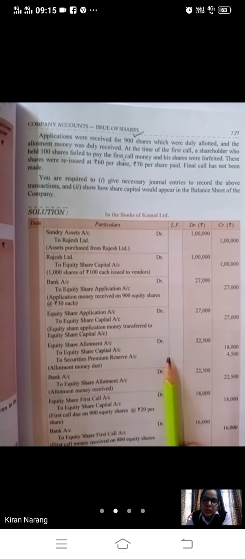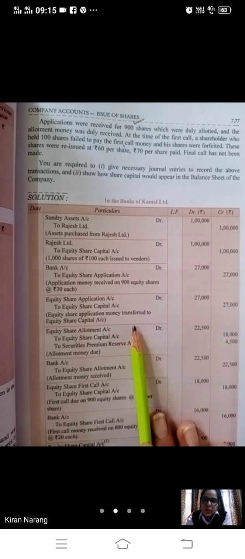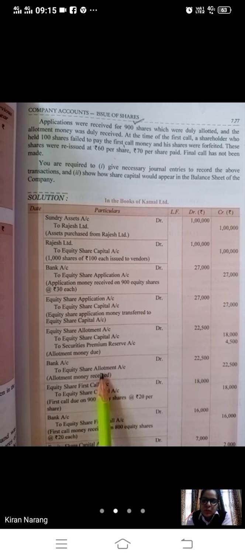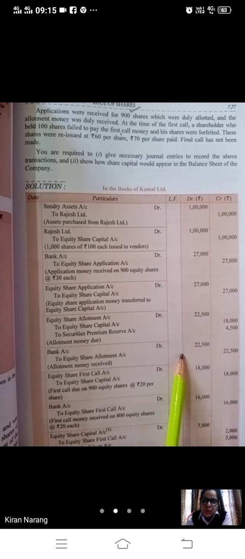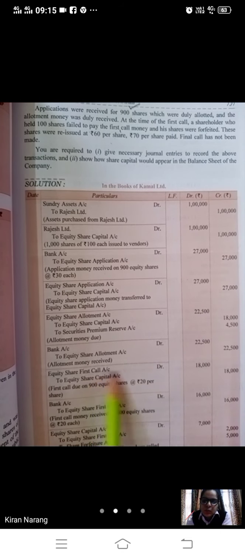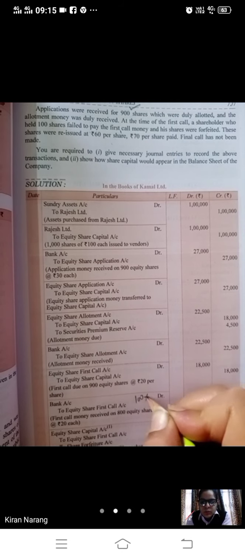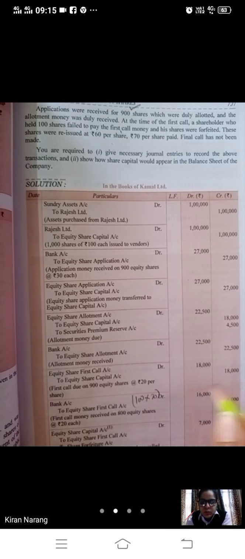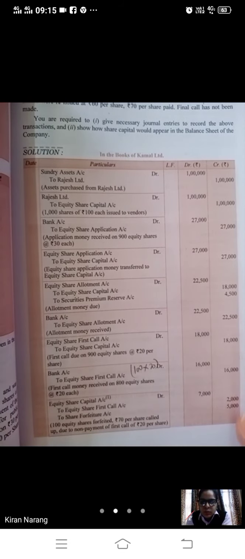Then you will ask for the allotment. Share allotment to share capital and security premium, and bank to share allotment. All money at the time of allotment will be received. But when you call for the first call money, one shareholder will not pay. One shareholder who was having 100 shares will not pay you rupees 20 on first call. So 2000 will be deducted and you have received only 16,000 out of 18,000.